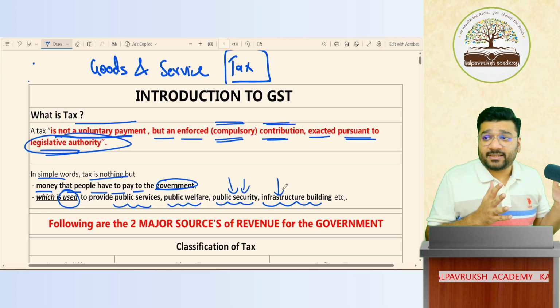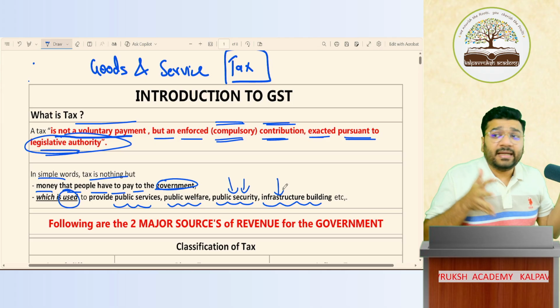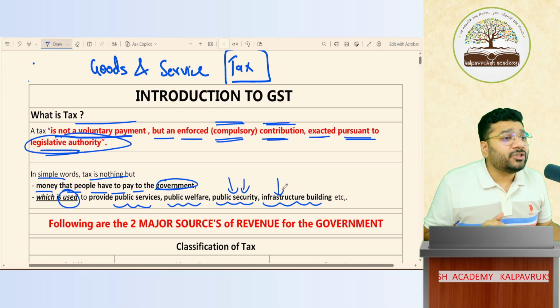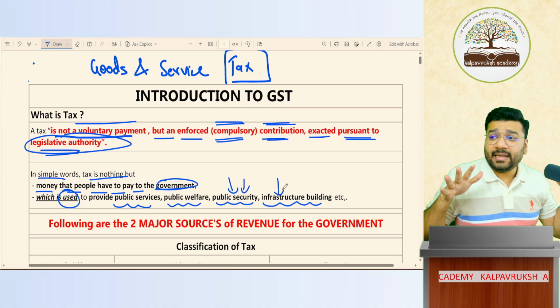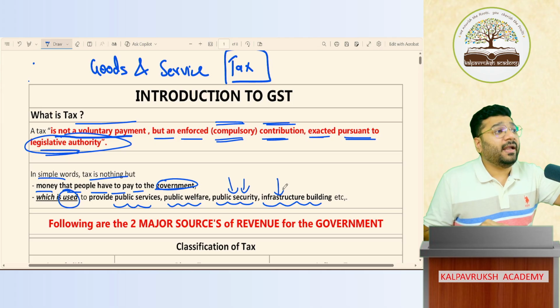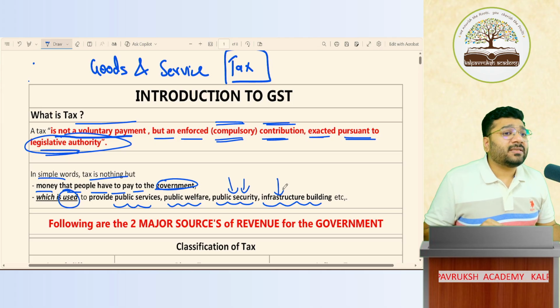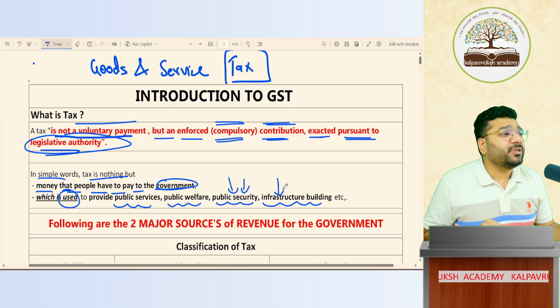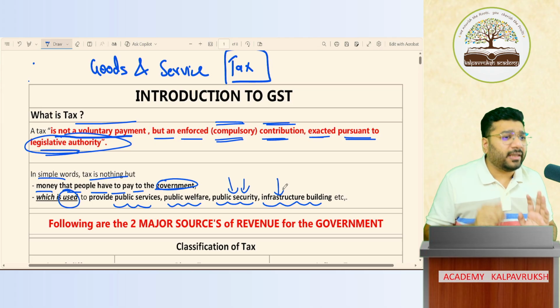So this tax is a very important component of the Indian economy. If the taxes are not reached to the exchequer on time, this country cannot develop or grow. That's a different story, a different debate, that some people say that taxes are not wisely used by the government, that it is misused. Let's not get into all that.